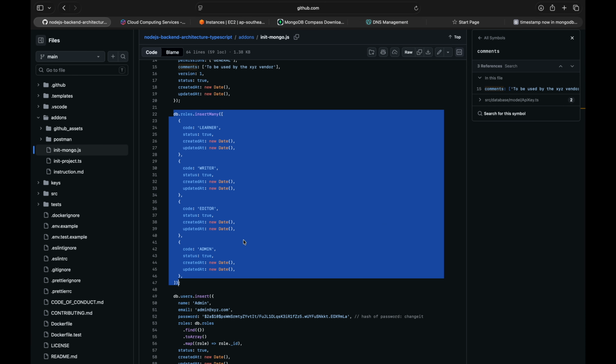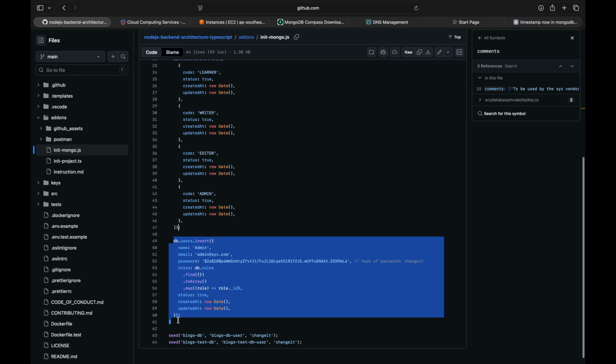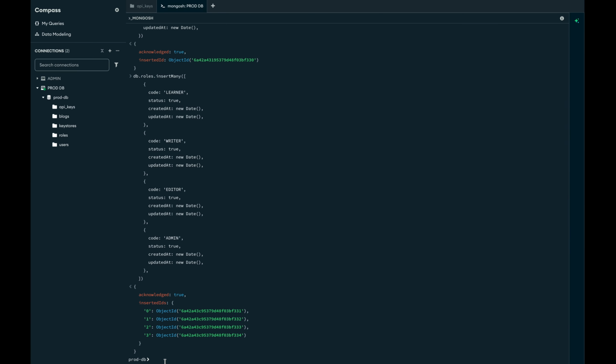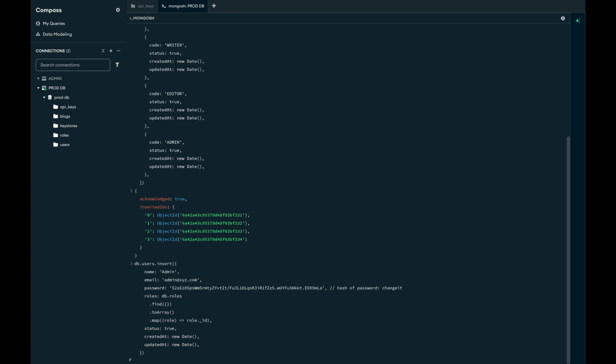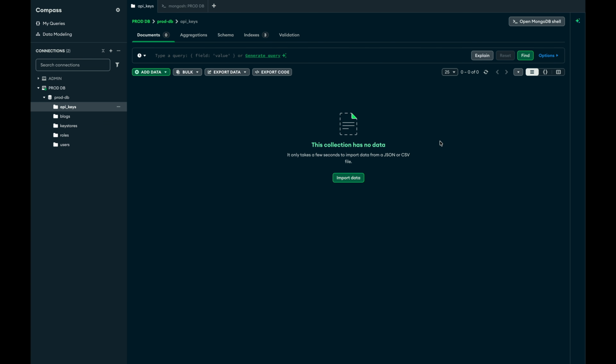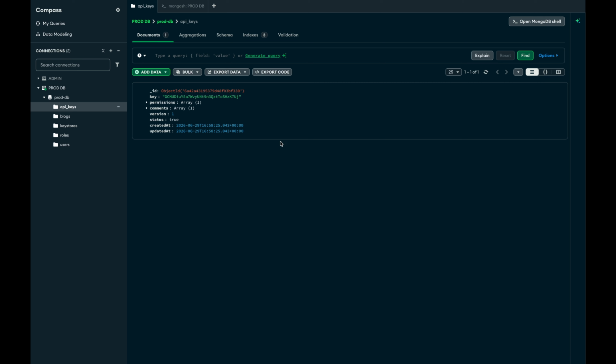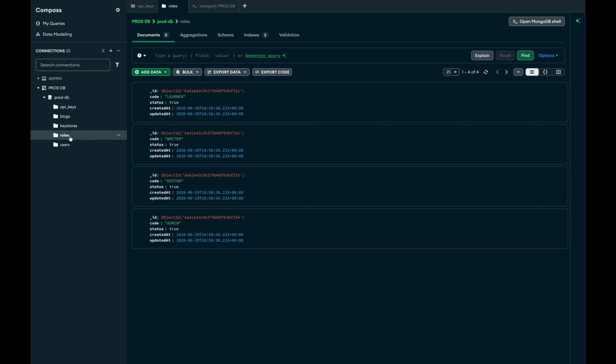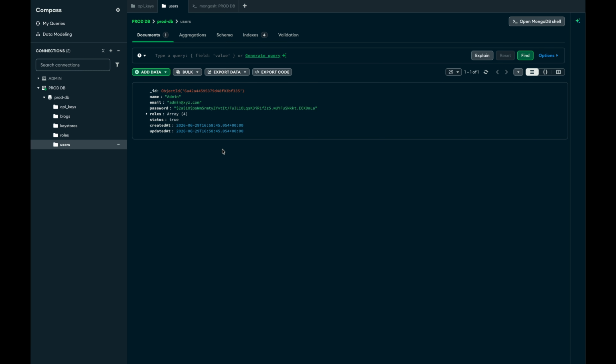It is inserted. Now let's also do it for the super user, the admin user. Perfect. So if I go and now see, a default API key is created. In the roles, I have 4 roles defined and a user is created.